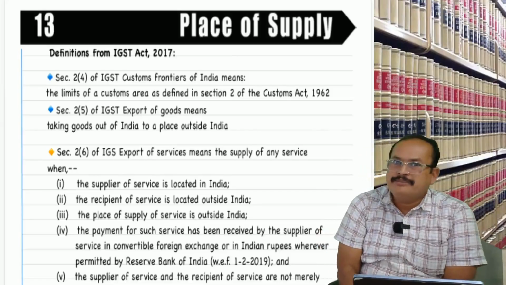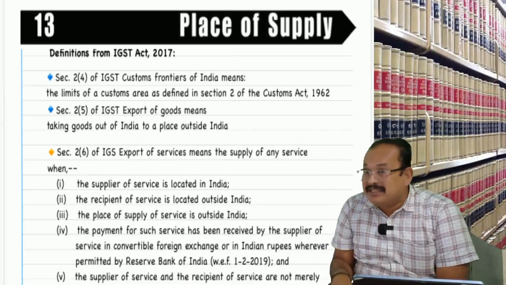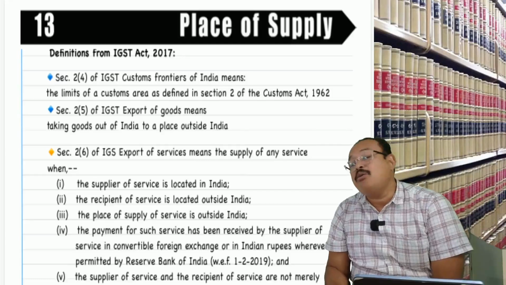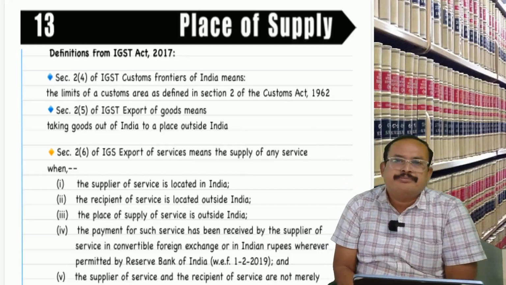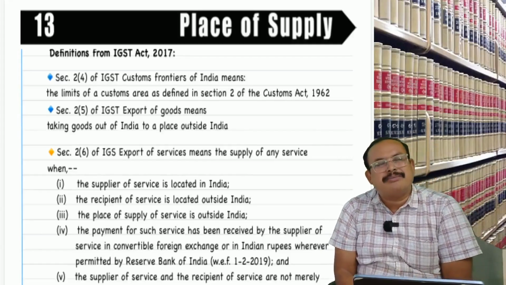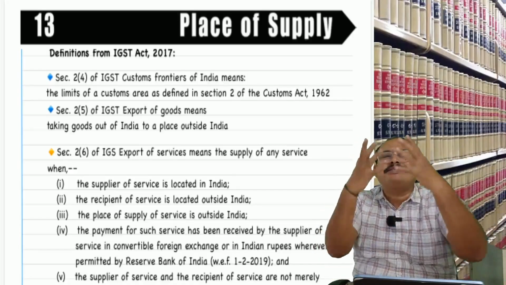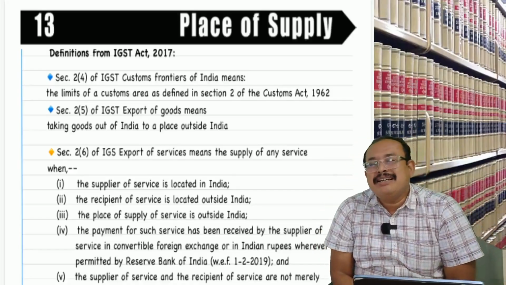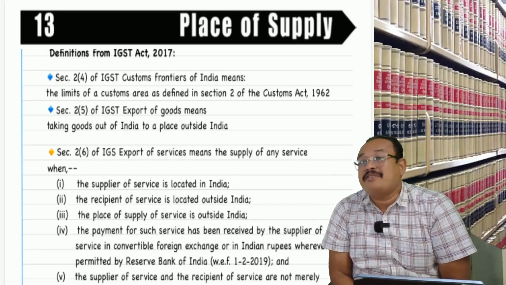Place of supply, without which there is no question paper so far printed. Can you agree with me? If a question paper is printed for you at final level indirect taxes without referring to the place of supply, that is not a GST question paper. Place of supply is that much important. Why that much important? Because the entire GST is running successfully on the place of supply basis.